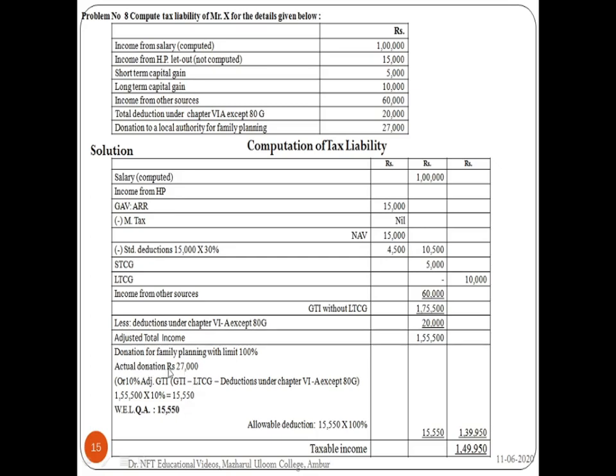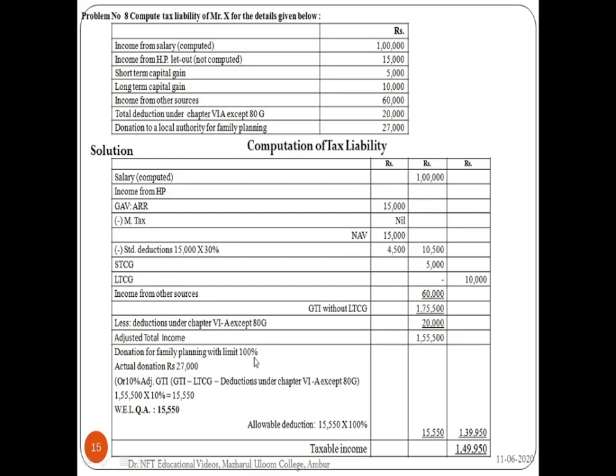Here, actual donation or 10% of adjusted gross total income, whichever is less. Here 15,550 is less than 27,000. So your qualifying amount is 15,550.